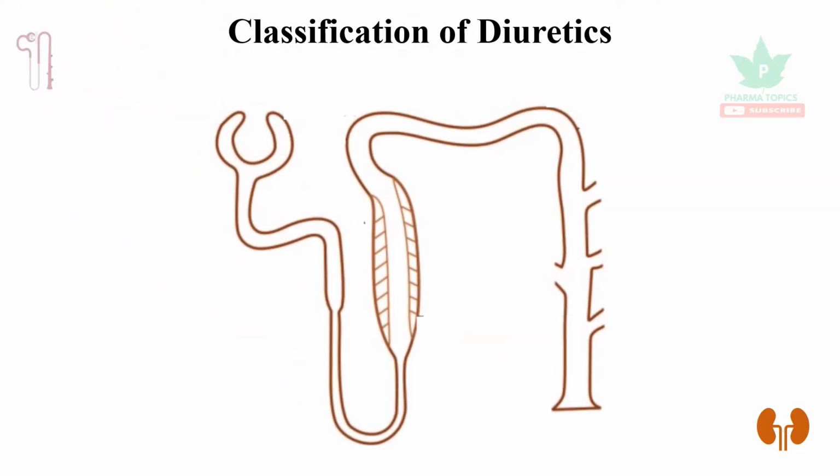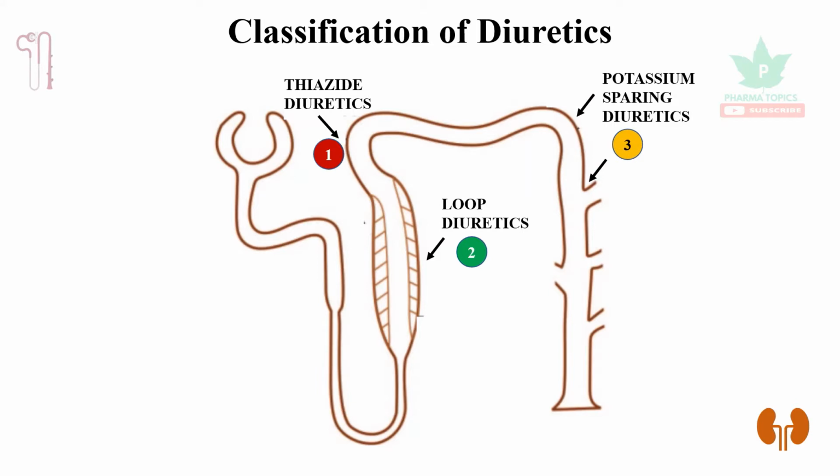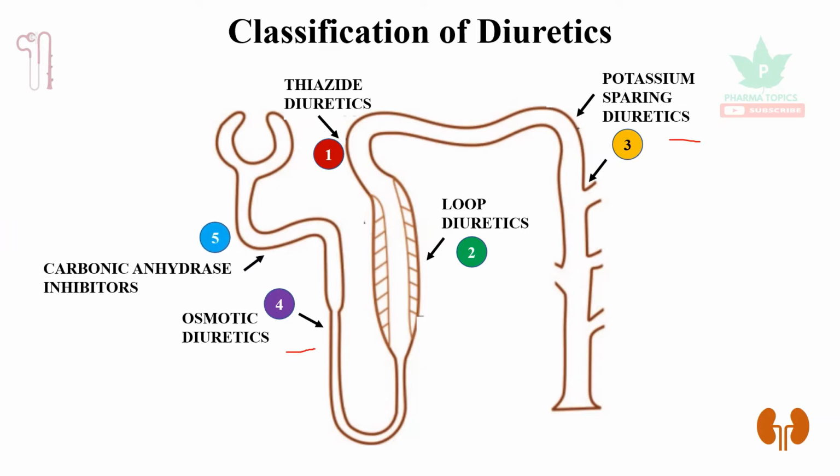So let us see the diuretics classification based on the site of action. First is thiazides. They act at the early distal convoluted tubule. And the next is loop diuretics. They act at the thick ascending limb of loop of Henle. And the next is potassium sparing diuretics. They act at the later part of the convoluted tubule. And next is osmotic diuretics. They act at the loop of Henle. And carbonic anhydrase inhibitors. They act at the proximal convoluted tubule.